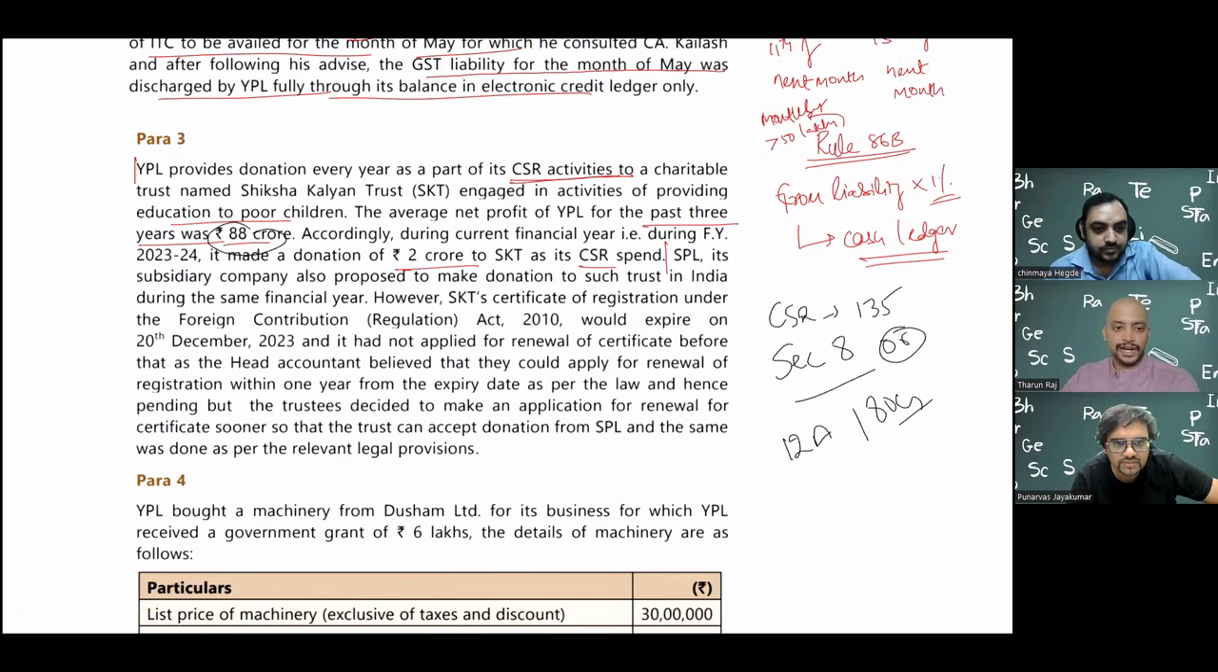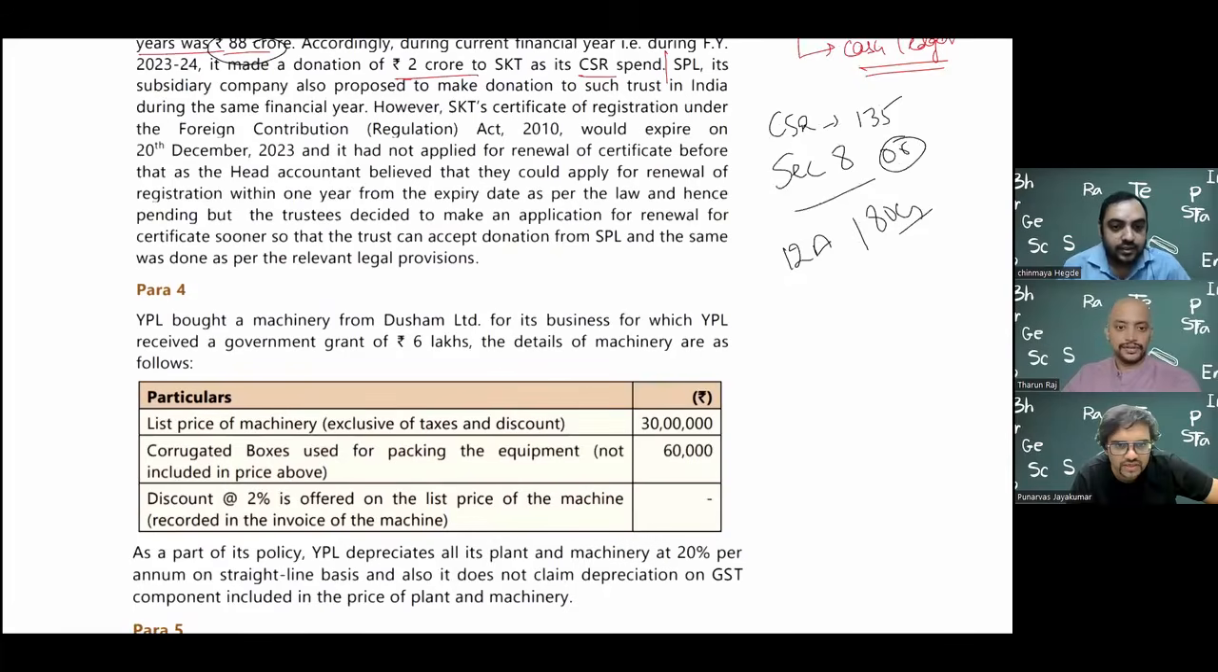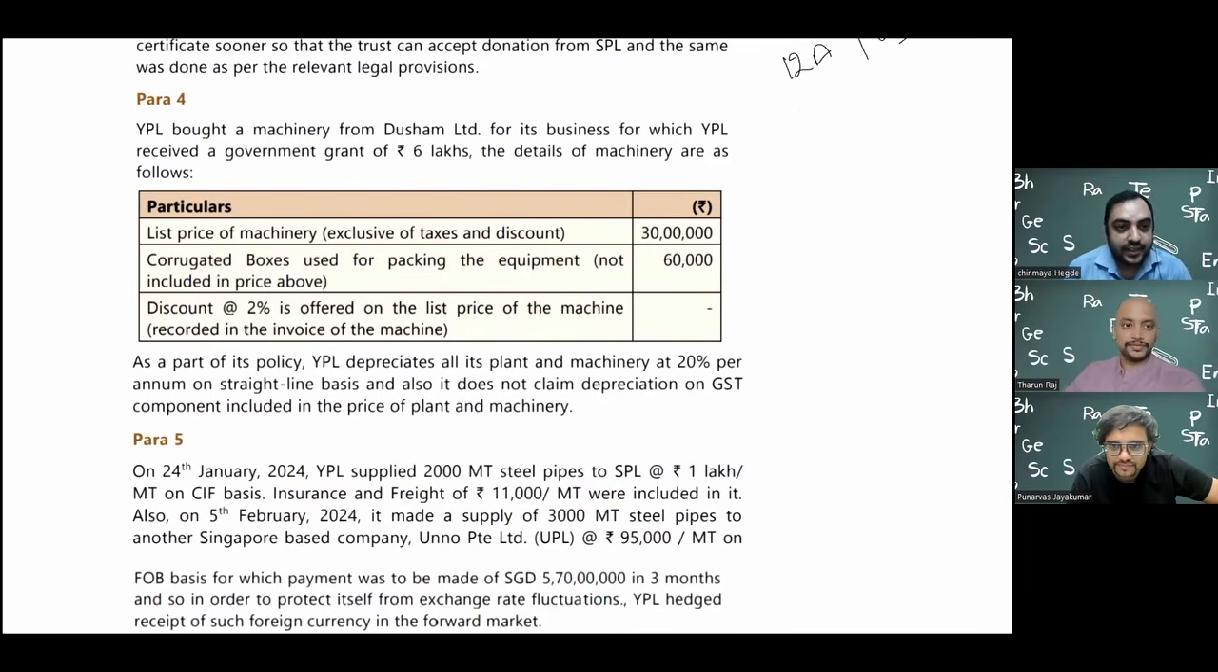Para 4. Maybe Chinmaya sir can read, because I think it's fully related to GST. No, it is GST, I can read it. YPL bought a machinery from Dusham Limited for its business, for which YPL received a government grant of 6 lakhs. I think FR also will come. FR is also there, yes. The details of the machinery are as follows.